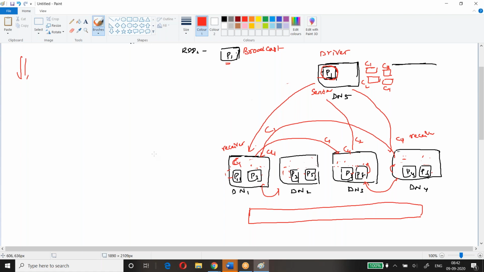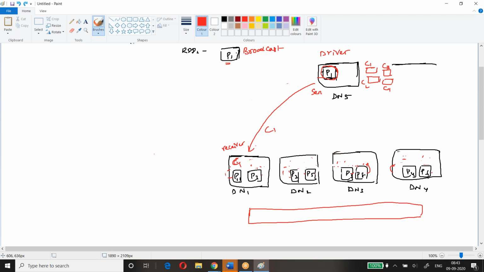Is everyone clear about the torrent way of sending the data? Yes, sir. So with the help of this, the data will be distributed faster. Okay, so everyone is clear about that. Let me clean this.